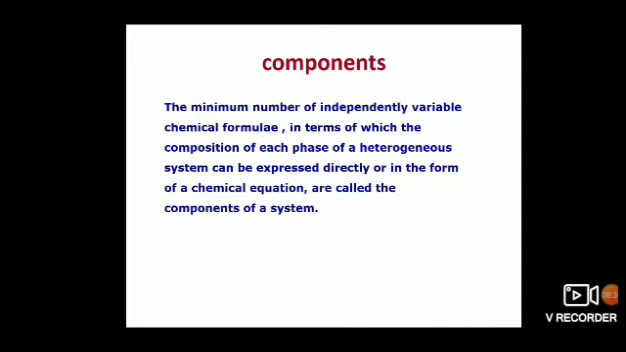The minimum number of independently variable chemical formulae in terms of which the composition of each phase of a heterogeneous system can be expressed directly or in the form of a chemical equation are called the components of a system. Number of components is denoted by C.